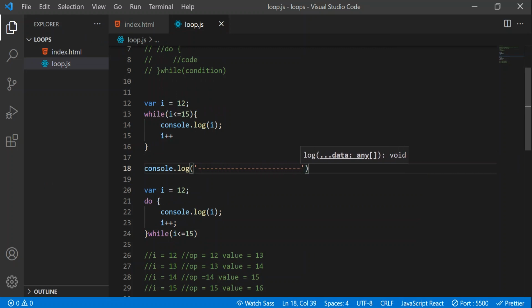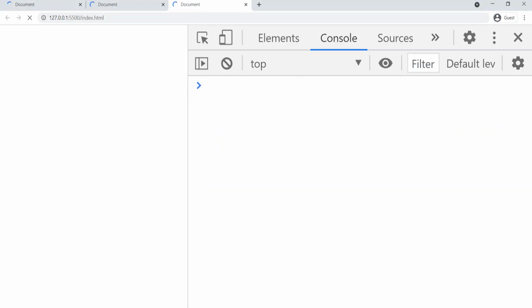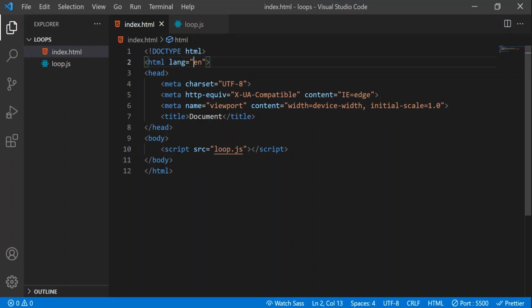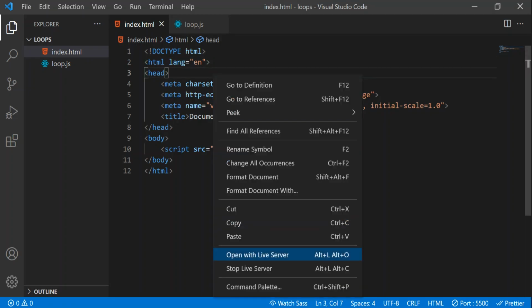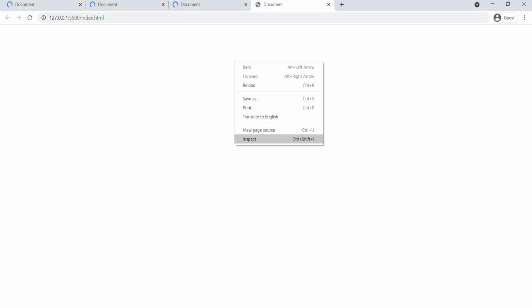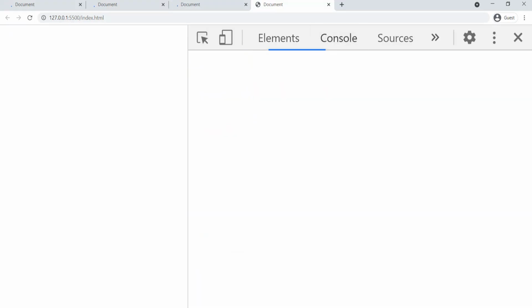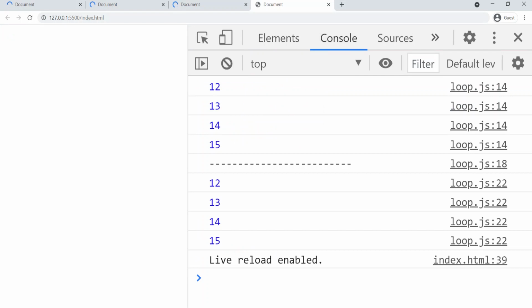Now let us see. I'll open Chrome. Okay, something is wrong with this. Let's go to index.html and again we'll open with live server. Okay, let's inspect this. So you can see, friends, we got 12, 13, 14, 15 and then 12, 13, 14, 15. We got the same outputs, right?